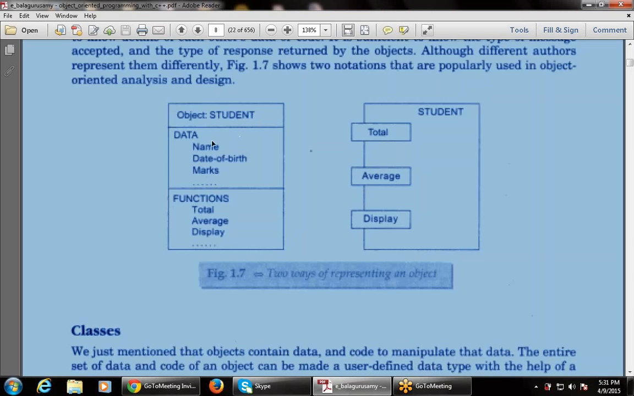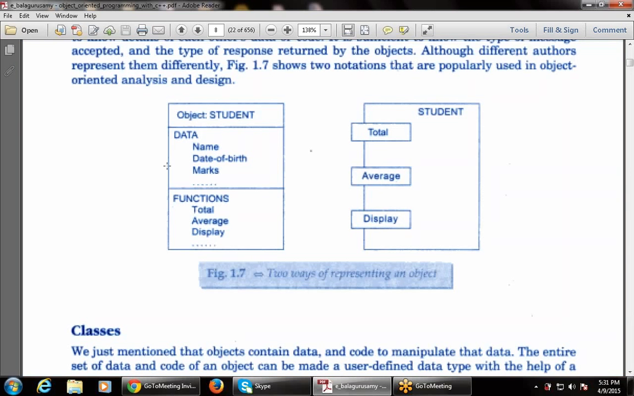First is the object student, then there is data. What is the data in this object? So this is the student as an object. The data is the name, date of birth, and marks. So these are the data elements, these are the data members of the object student. So there is one object, that is a student, and there are various data members.